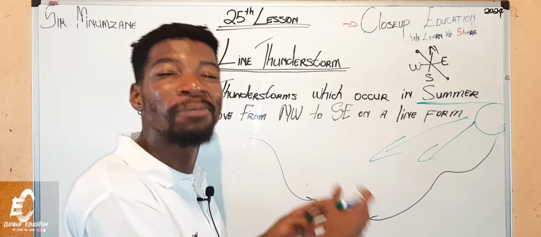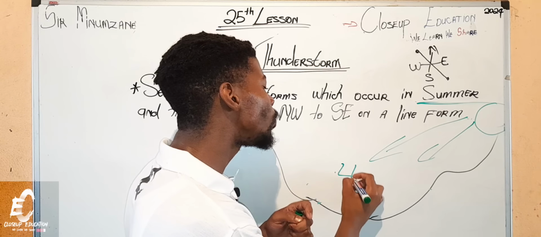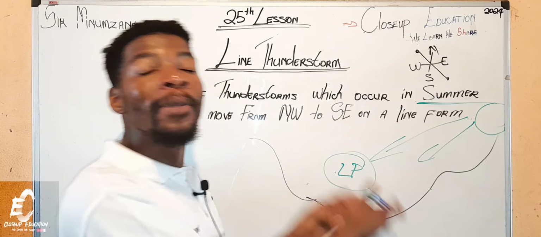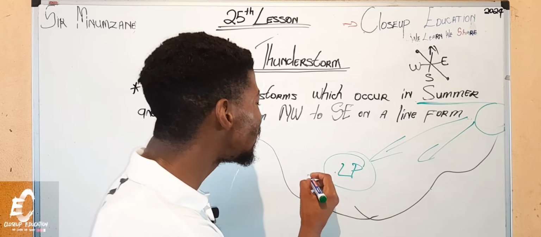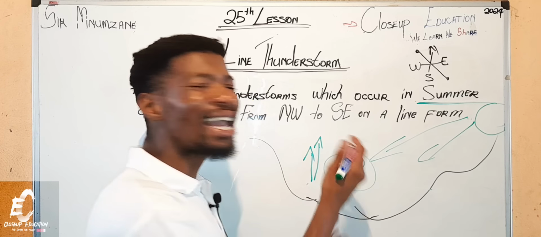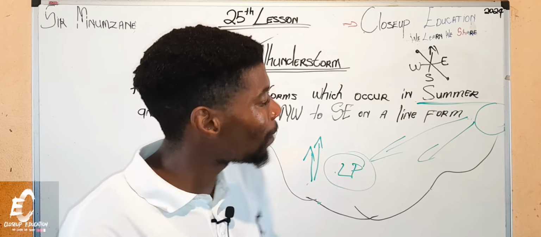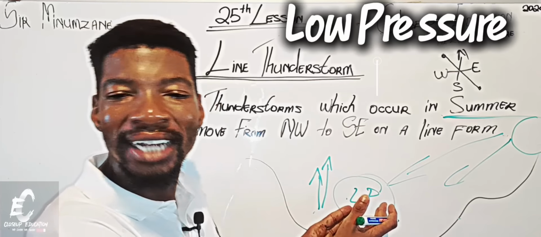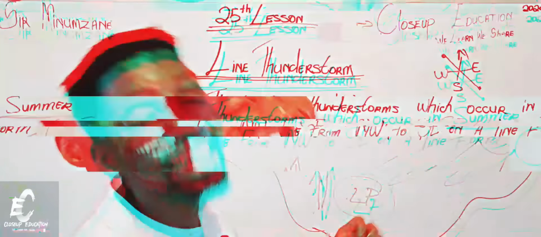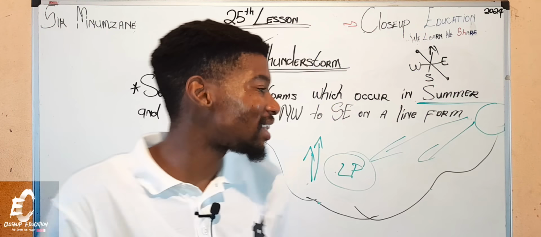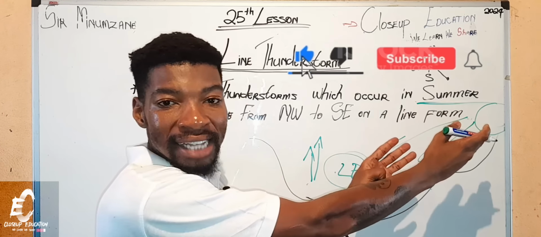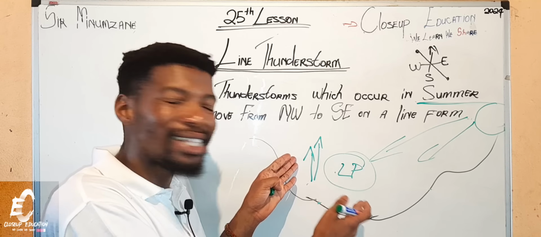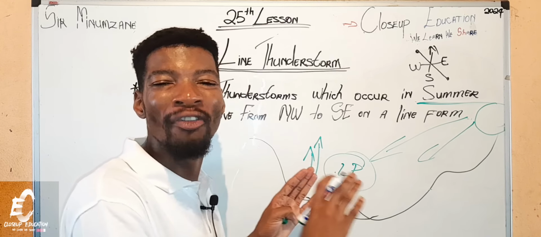And when the slope has been heated up, obviously there will be low pressure. Meaning in summer, there is low pressure. Because of low pressure, it is associated with rising air. Rising air is obviously caused by this heating up of the sun. The low pressure is now within the land. So now we understand that it is occurring during summer, meaning there is low pressure on the land, which is associated with a lot of rising air.